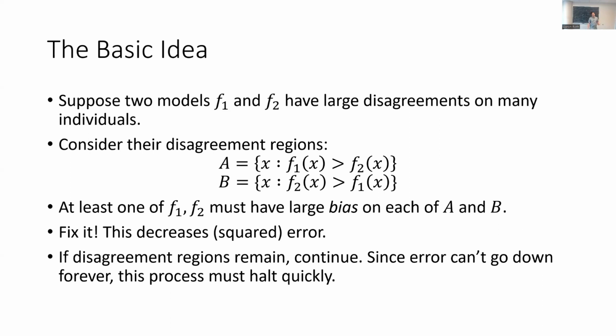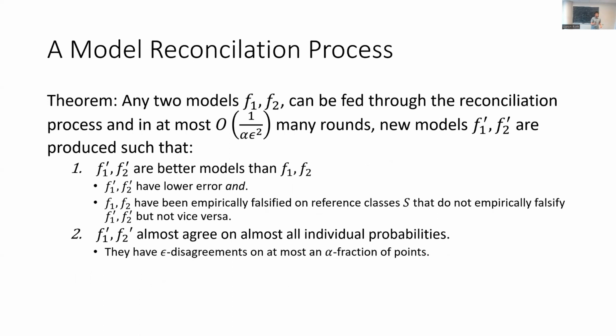But because every step of this procedure decreases the error significantly, and the error can't go below 0, this process can't go on forever. It has to quickly halt at two models that we both agree are better than the original models, but that themselves agree almost everywhere. So the theorem that we get for our very simple algorithm is that there's a reconciliation procedure, a simple algorithm, such that if you feed into it any two models, then within a reasonable number of rounds, it'll spit out two new models that, number one, everyone agrees are better than the original models in that they are more accurate, they have lower error, and the models that are spit out